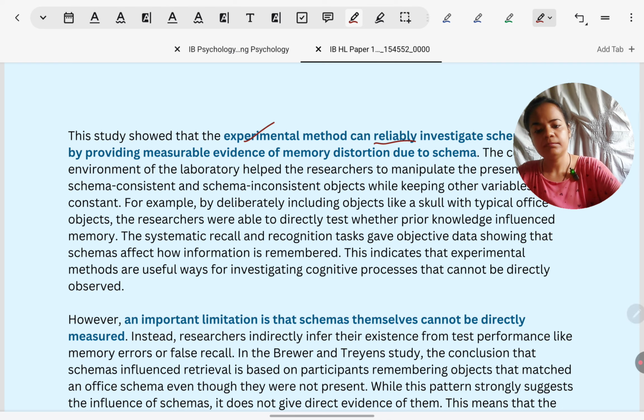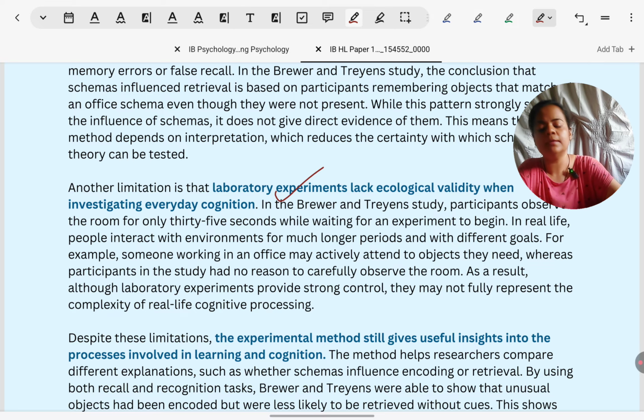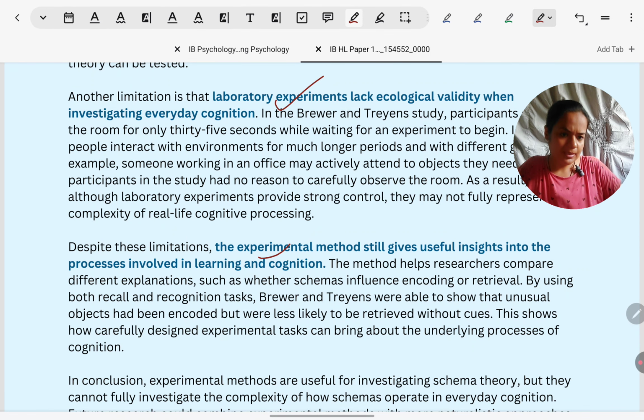Next, a limitation, like I was telling you, schemas cannot be directly observed. They are mental constructs. So one point can be around that. Yet another limitation of measurement, because lab experiments are, their strength can be reliability, but weakness will be ecological validity. Another strength as such of experiments is that they give us useful insights. We are able to manipulate different things and see how that affects schemas. So 2 strengths, 2 weaknesses.